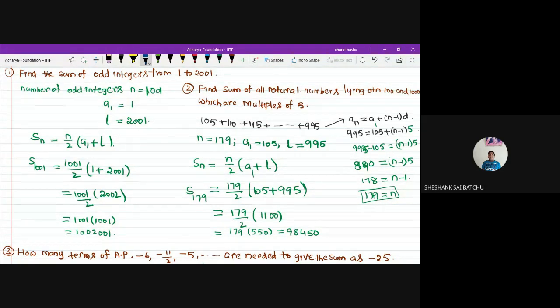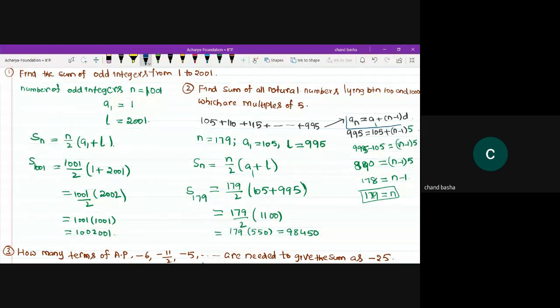Sir, then which formula did you use, sir? I did not understand. For finding the number of terms, the n value. So that is what I am telling. Before attending the next class, it should be perfect in the previous class. Only 2 formulas I have given to you: the general term for finding an or the number of terms, and the sum of n terms, Sn formula. This is used for finding the sum of terms. And here this formula I am using for finding how many terms are there in the given sequence.